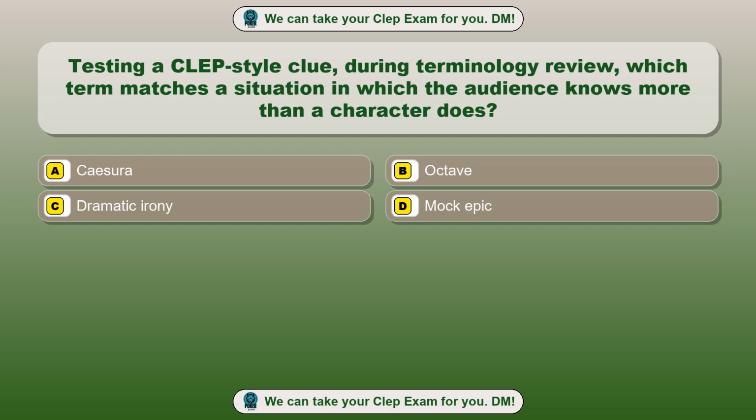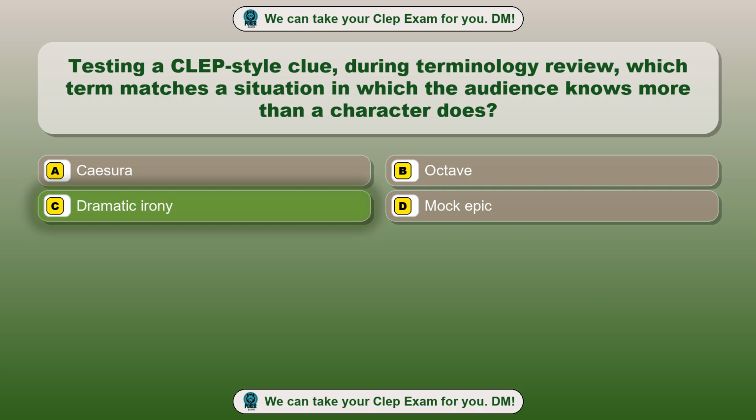Question 59. Testing a CLEP-style clue during terminology review, which term matches a situation in which the audience knows more than a character does? Option A. Caesura. Option B. Octave. Option C. Dramatic irony. Option D. Mock epic. The correct answer is option C.